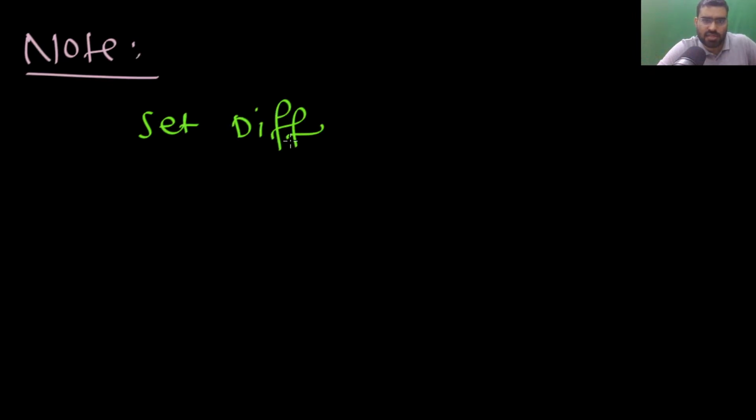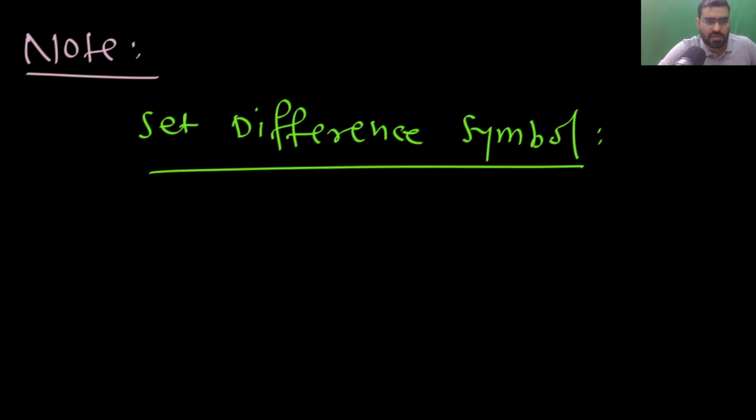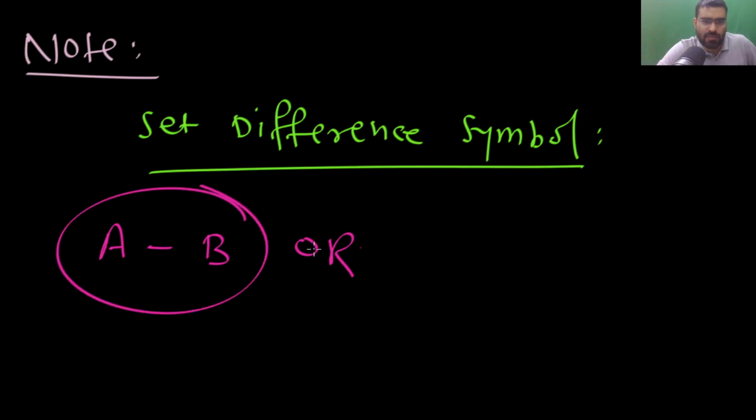Also, I want to tell you one very important thing about the symbol for set difference. Most of the time they will use either this symbol, A minus B, or this symbol, the backslash. Remember, you can use either of these. Both are symbols of set difference.